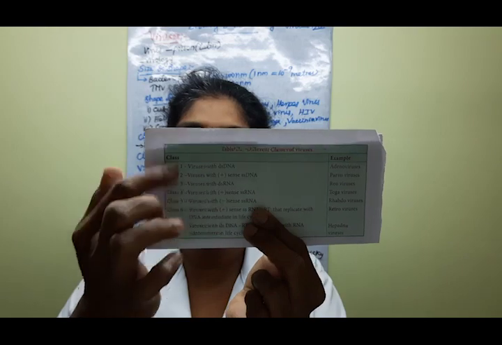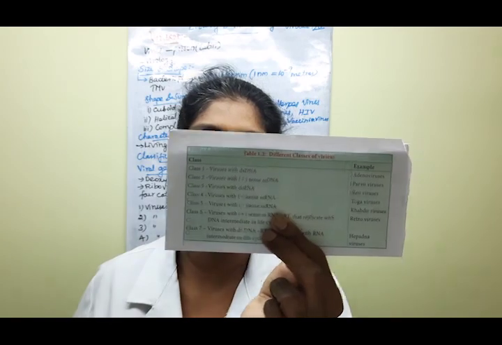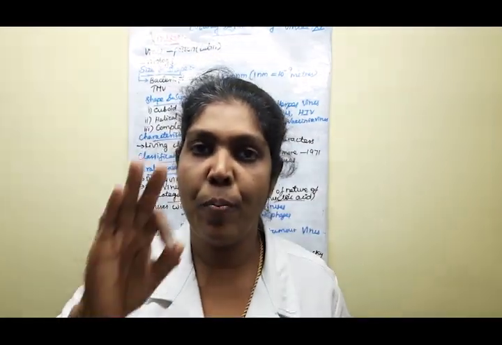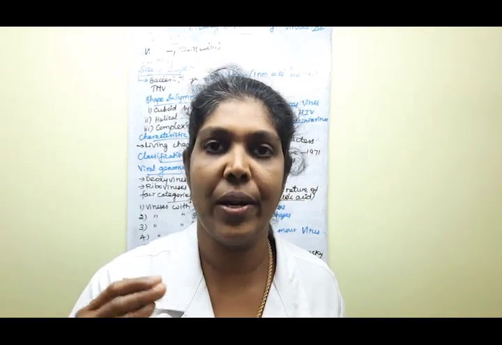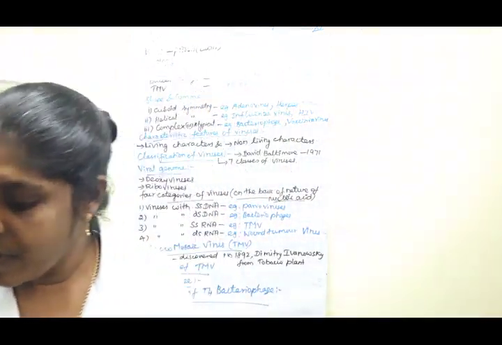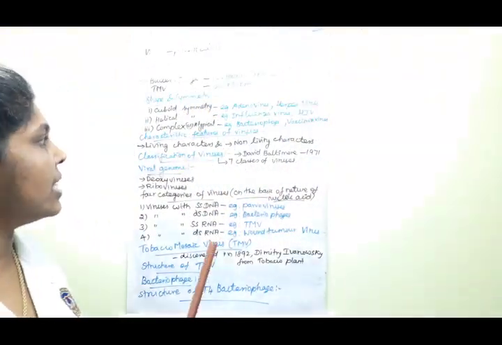All 7 classes are listed one by one, and which example virus comes under each category is given. Clear, children? So based on these 3 major characteristic features, viruses are classified. Understood? Yes.